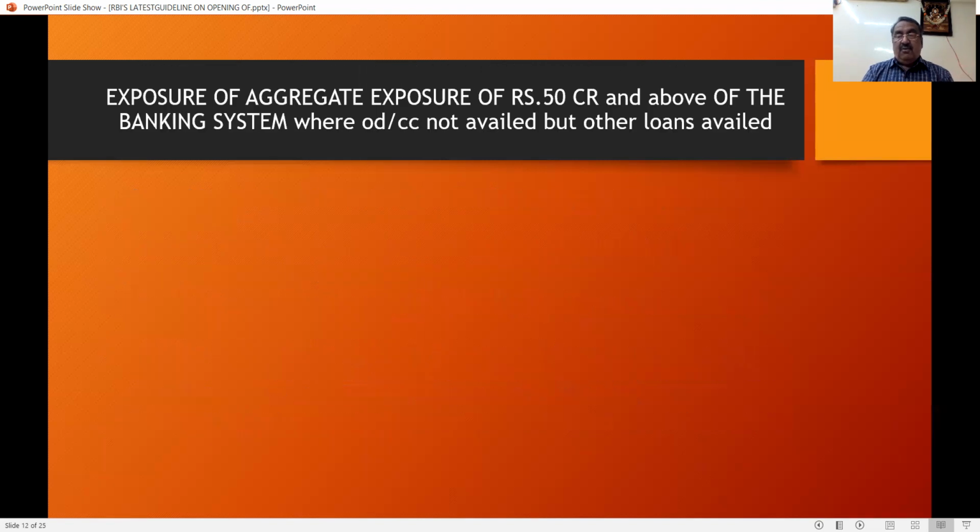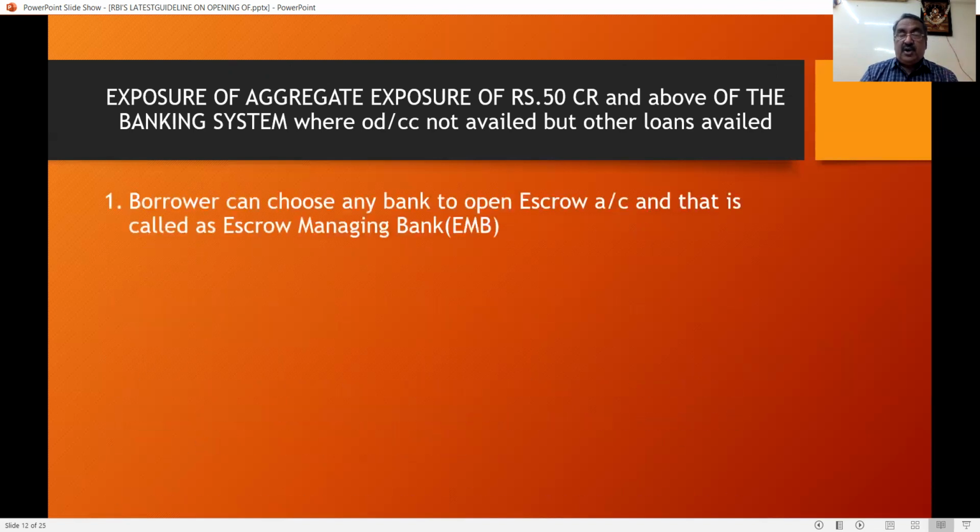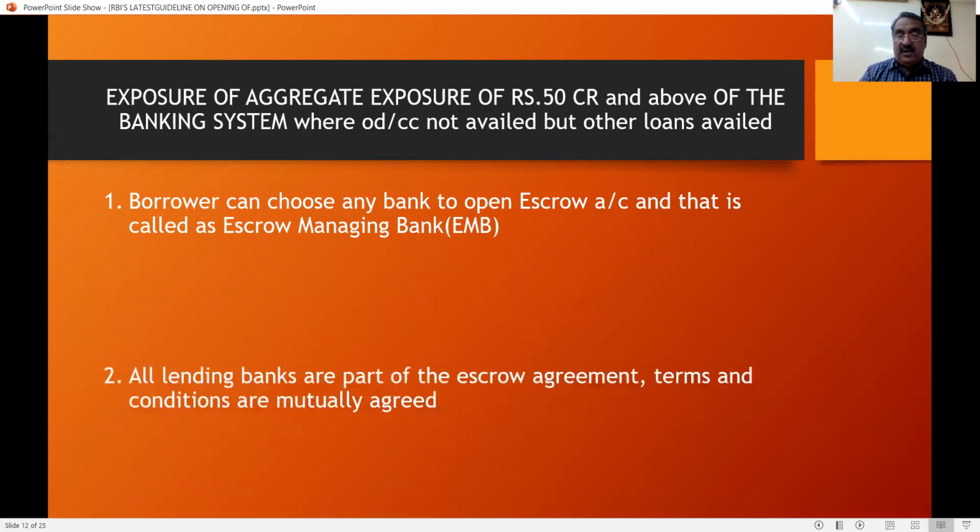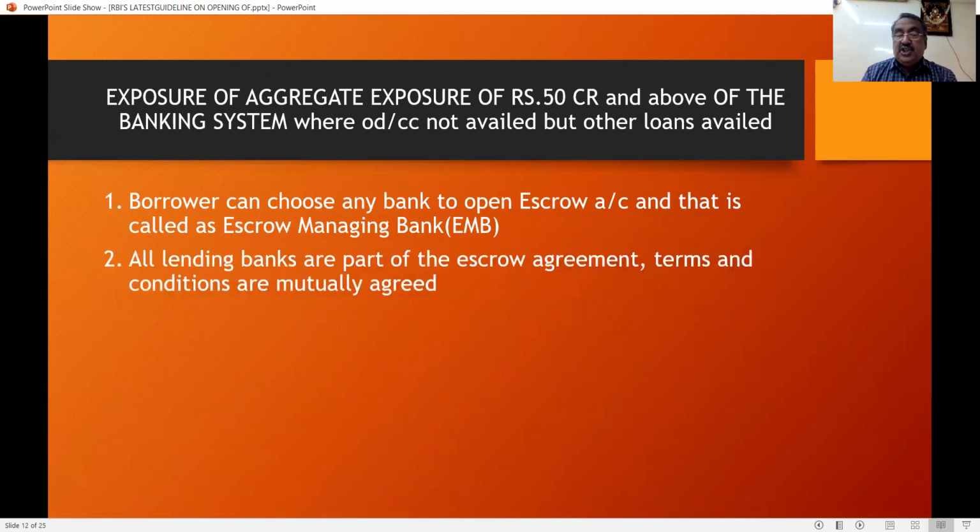Now you have to see the third part, where CC and OD limits are not there, but all other loans are there, in the form of term loan, bank guarantee or LC, everything other than OD and CC. So now the exposure is 50 crore and above. How to handle this? Who has to open the current account? Here, the main banker, who has the main limit, can open an escrow account. That bank is called the escrow managing bank, EMB.